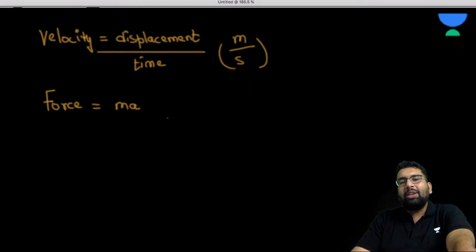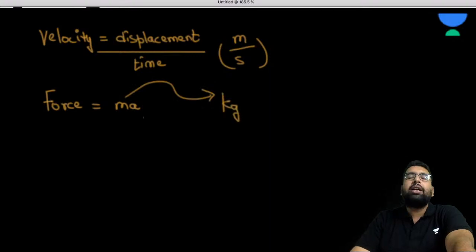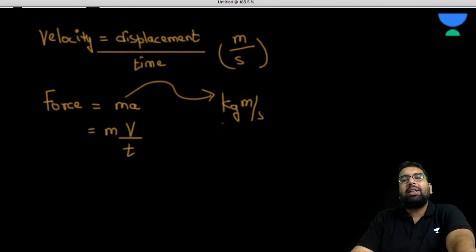Now, if I derive the unit of it, what is this mass? For mass we have kg. This is a fundamental quantity. Now, acceleration itself is not a fundamental quantity. Acceleration is basically change in velocity upon change in time. But for the time being, let me write velocity per unit time. What is the unit of velocity? It is meter per second. What is time? This is second. So basically, this is going to be kg meter per second square.